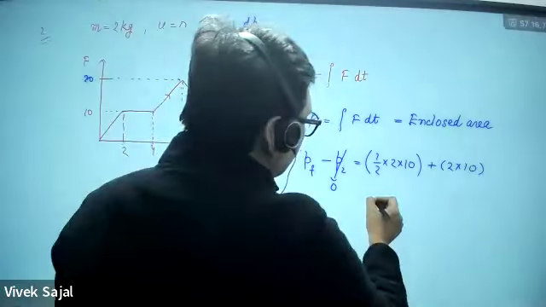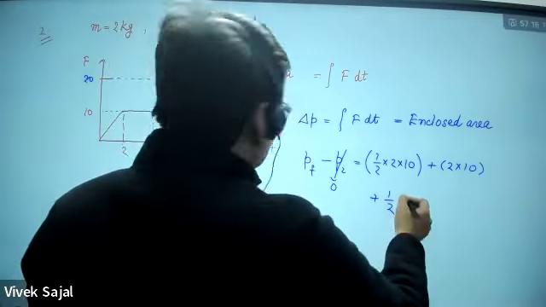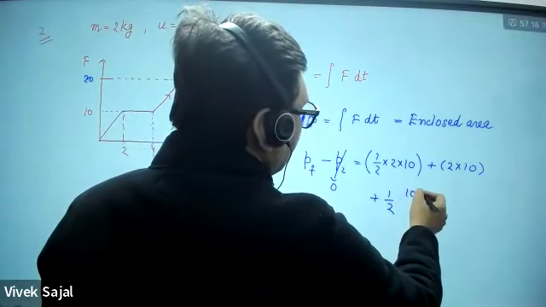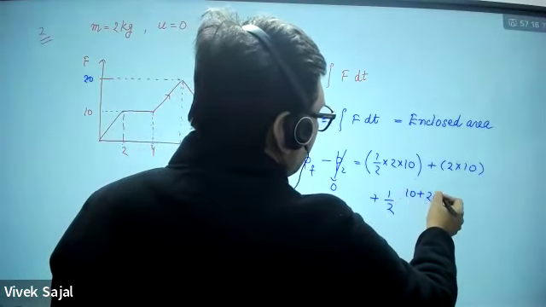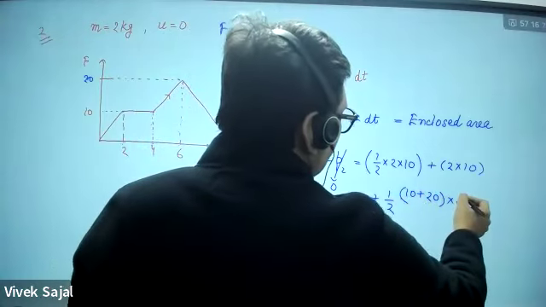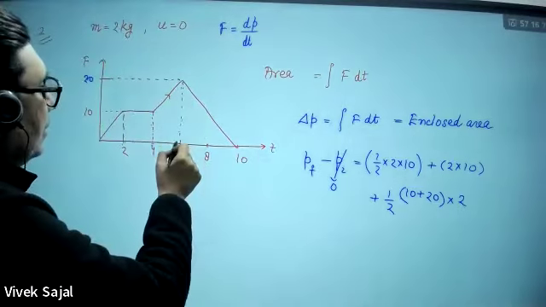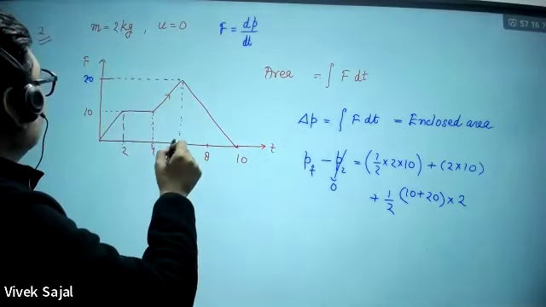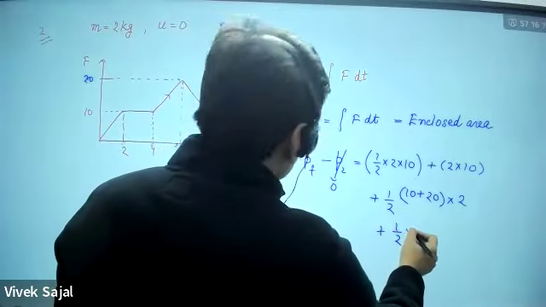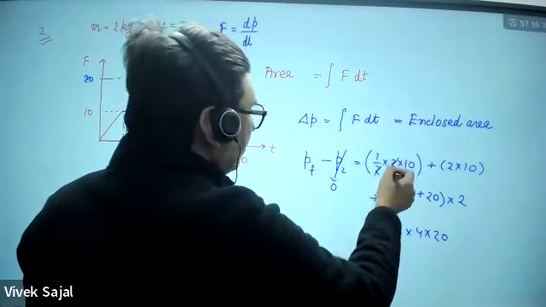So this will be plus 1 by 2, 2. And this will be 10 plus, one side is 10, another is 20, multiplied by the separation between these two parallel lines. And this last one is a triangle. So this will be half into 4 into 20. So this will be 10.